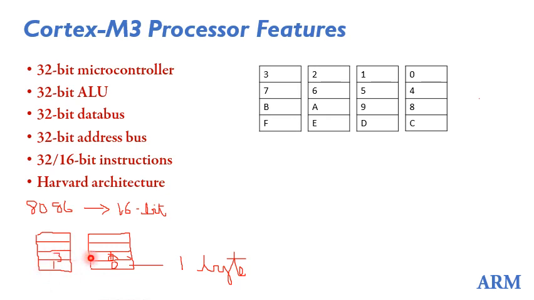Now if you have data starting with address 0, 4 and so on, that is even addresses, then that means the data is aligned. Aligned data can be accessed in one clock cycle. Now suppose you have your data in 3 and 4. One byte of data is in 3 and the other byte is in 4. So now this data is not aligned, or it is misaligned. To access misaligned data, the processor requires 2 clock cycles.